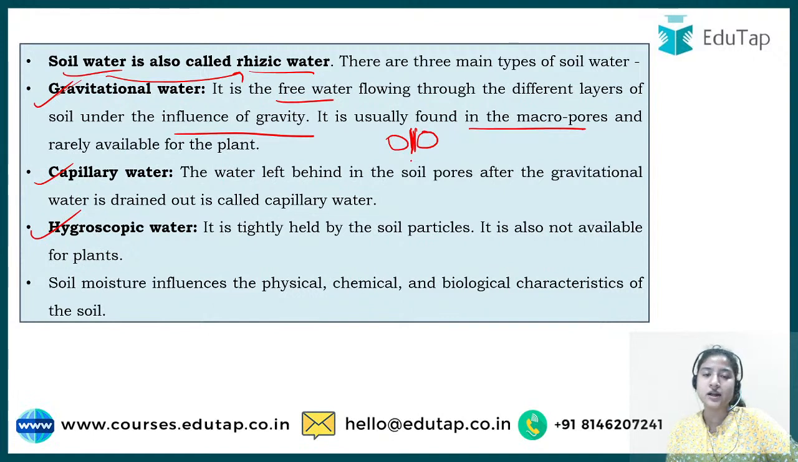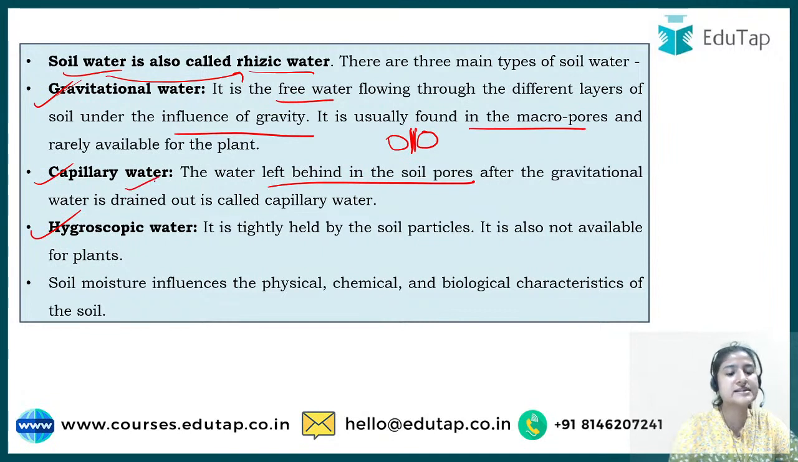Next comes capillary water. It is not like every water percolates down. Some of the water is left in the soil particles only, right? So whatever water is left behind in the soil pores after the downward pull of gravitational water, whatever is left behind for the plant to use, is known as capillary water.